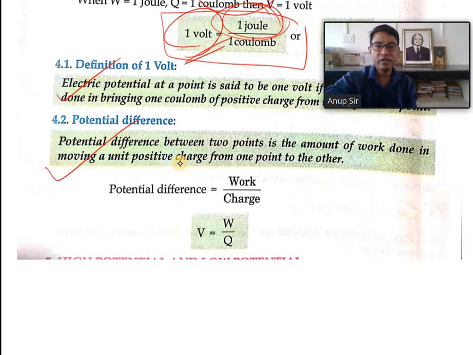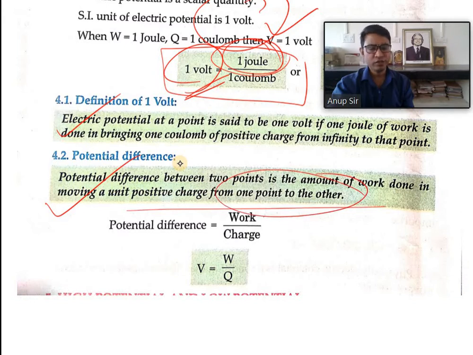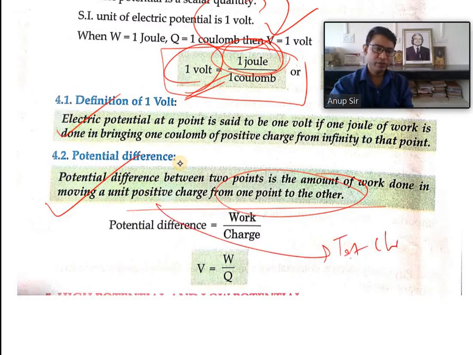Potential difference I already discussed. Potential difference between 2 points is the amount of work done in moving a unit positive charge from one point to another point. Whenever we talk about the movement of charge, we will be more concerned about the positive charge. Okay, unit positive charge, here it is a test charge. Remember, unit positive charge.